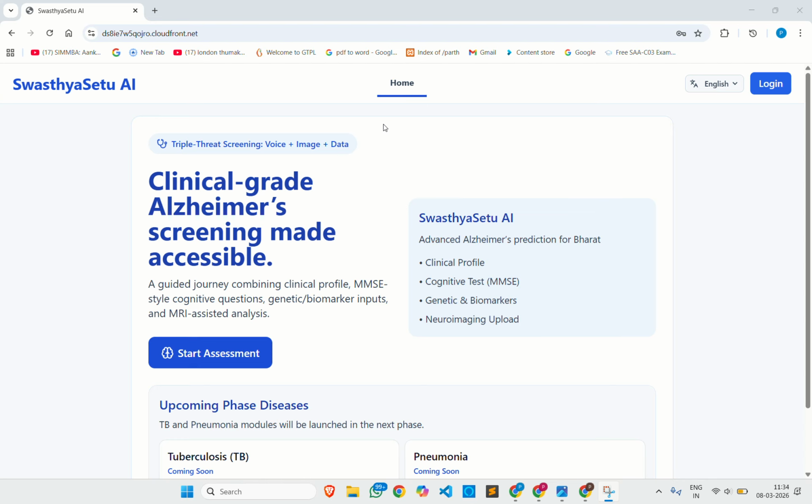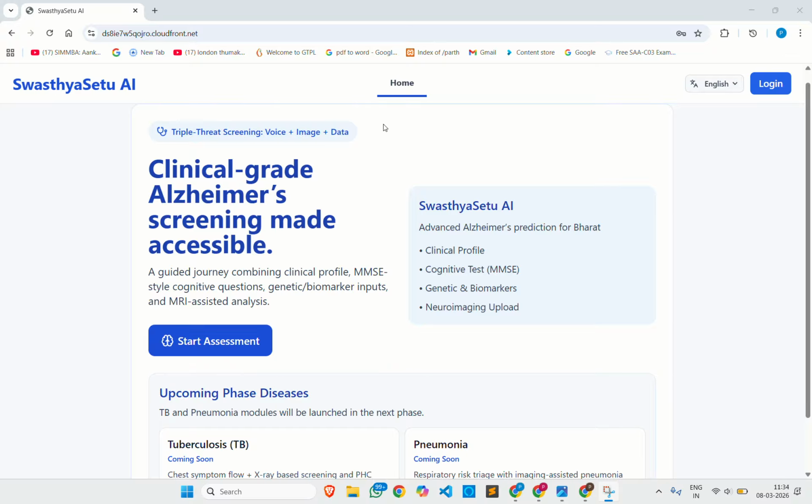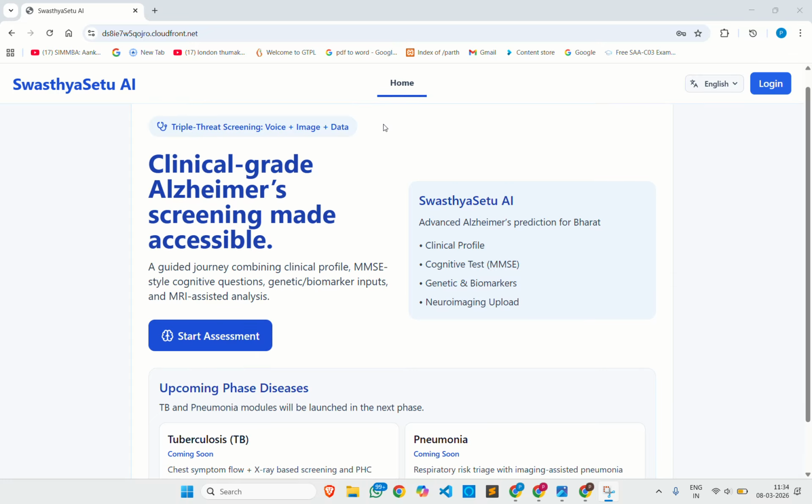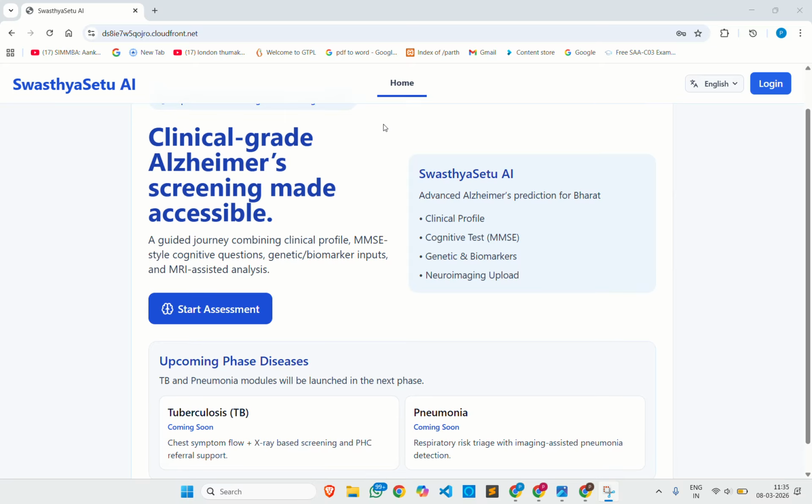We are the team HackTheBox, and we are proud to present our SwasthyaSetu AI, an AI-powered platform designed to enable accessible and scalable early Alzheimer screening for Bharat. Early detection of neurological diseases can significantly improve treatment outcomes, but current screening methods are often expensive, time-consuming, and inaccessible for a large part of the population.